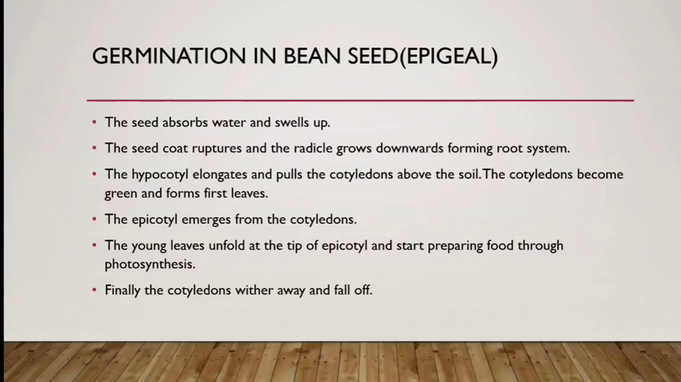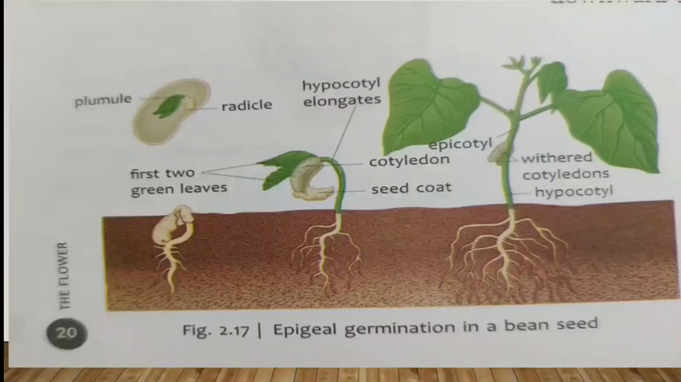Finally, the cotyledons wither away and fall off. In the third picture, you can see the cotyledons. They dry and they shed off and they fall down on the soil. Now, this is how the epigeal germination in a bean seed takes place. Bean seed is a dicot seed, means it is having how many cotyledons? It is having 2 cotyledons.